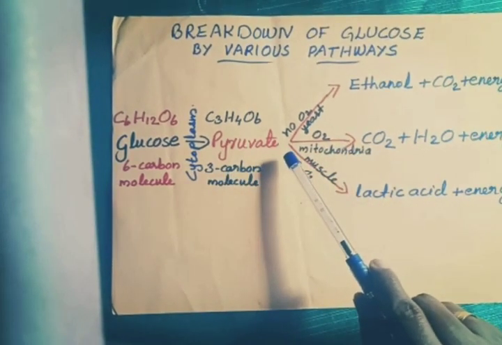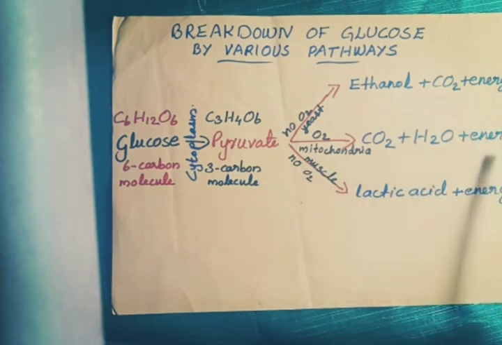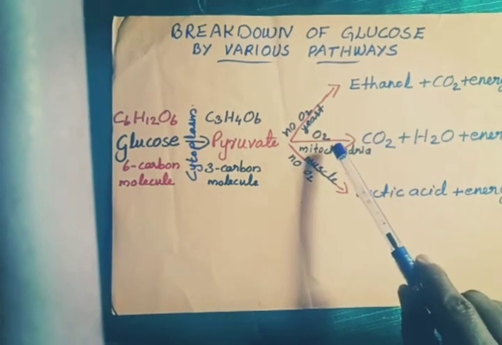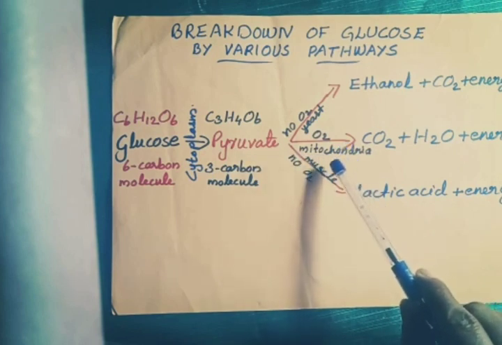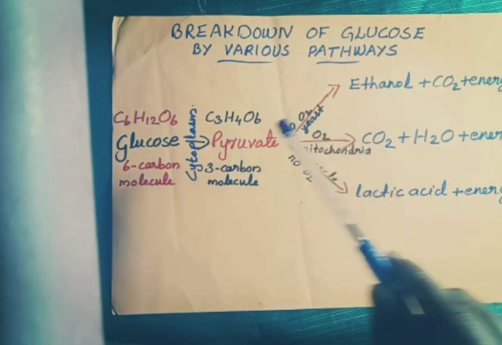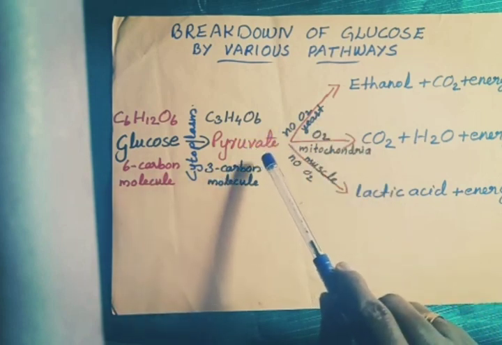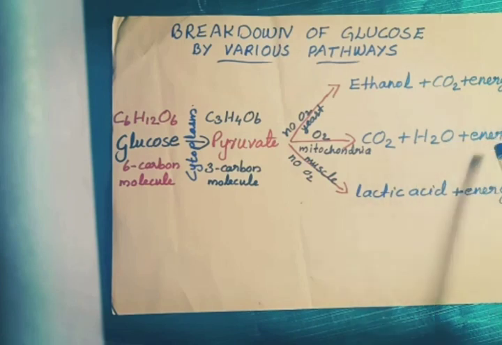Pyruvate can be converted into carbon dioxide, water and energy in the presence of oxygen. Where can we see this process? This process takes place in mitochondria. Mitochondria is a cell organelle, which you studied in 9th standard. In mitochondria, the 3-carbon molecules of pyruvate will be converted to carbon dioxide, water and energy.